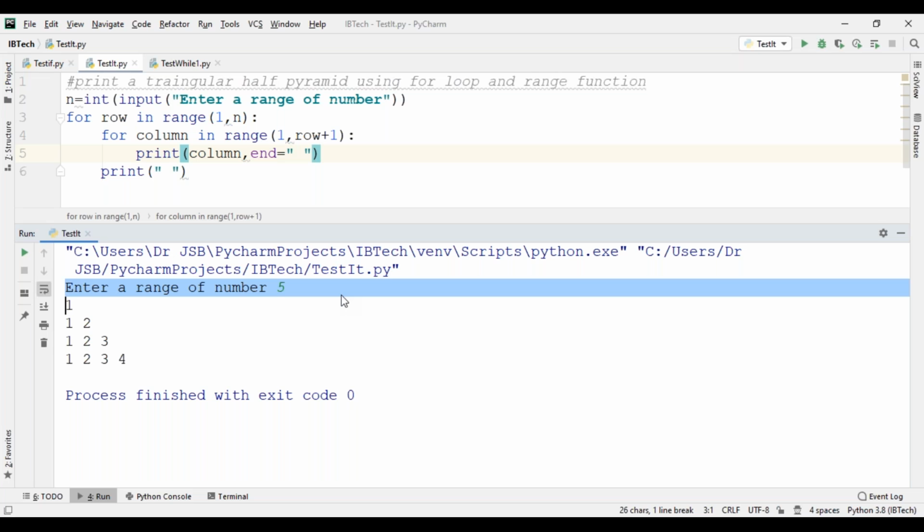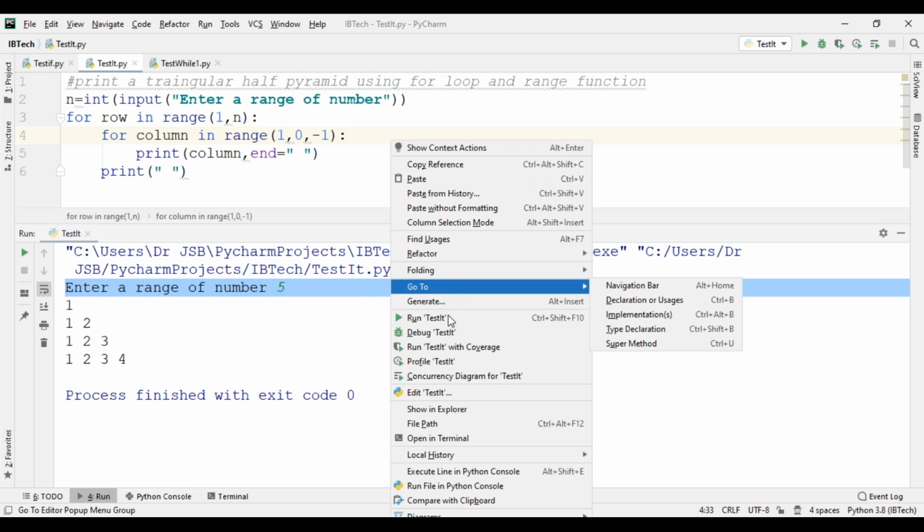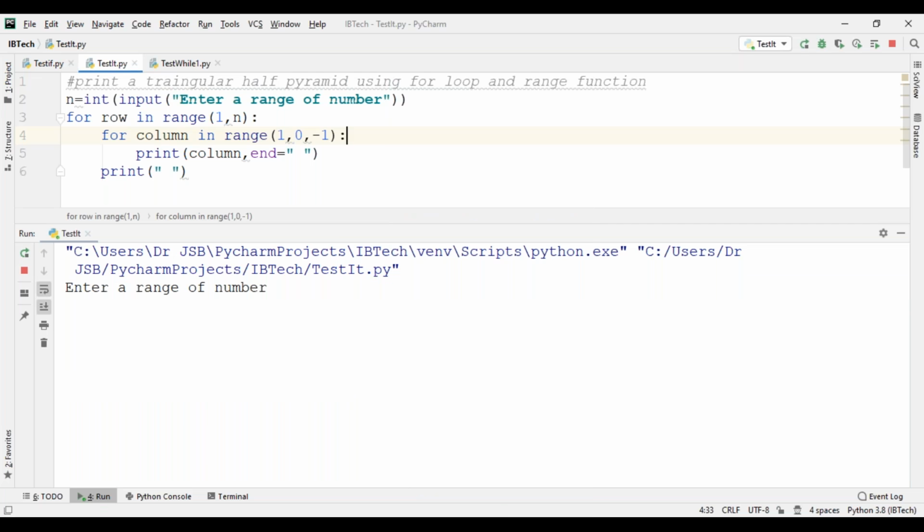Simple. Another one I can show you. Another pattern. See, simple 0 comma minus 1. See now what output will come. Enter range of 5. See now, this is another one: 1 1 1 1 1 only. So you can give only 1.